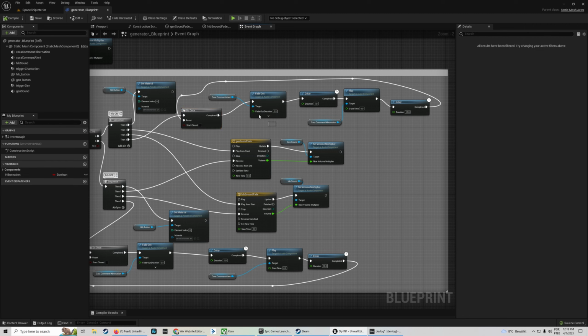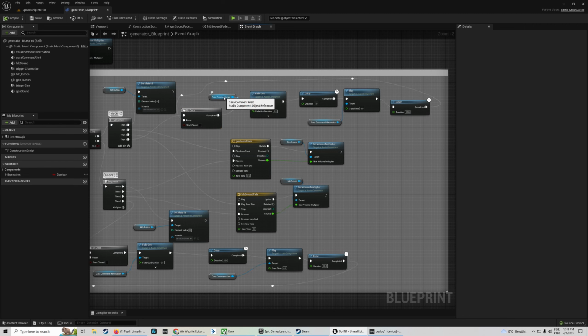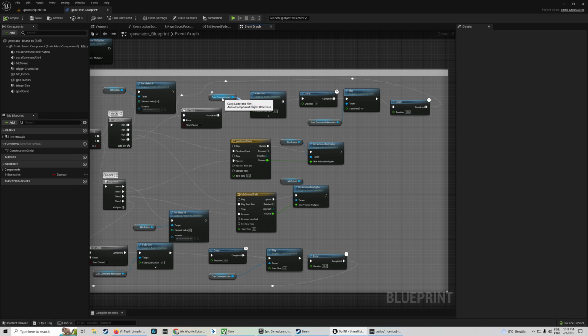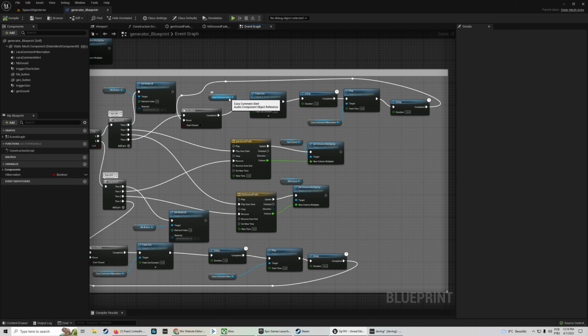Now we have a fade out to the comment that it does when you are turning the hibernation off. Because when you turn the hibernation off, the AI is gonna alert you. That's why the component here is Kara Comment Alert. Kara is the name of the AI. The comment is the action of the dialogue, and alert is the intention of the dialogue. It will say, we need to save energy, right?